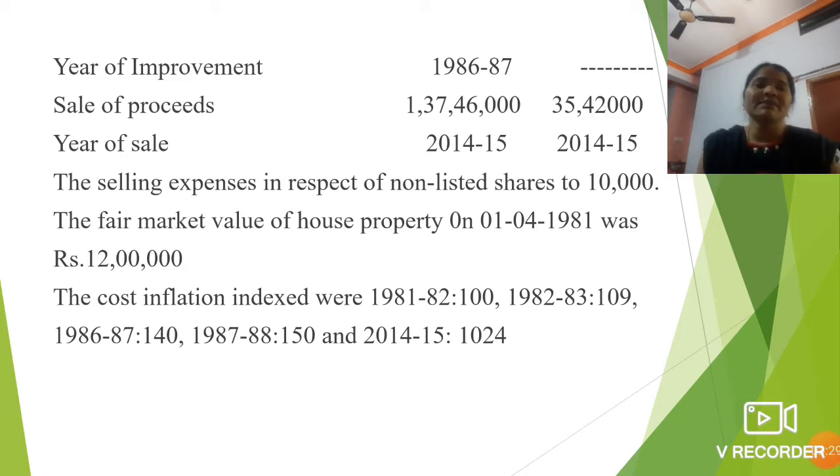Apart from this information, he has given certain other information related to these 2 properties. The selling expenses in respect of the non-listed shares are rupees 10,000. The fair market value of the house property as on 1st April 1981 was 12 lakh. The cost inflation index for 1981-82 is 100, 1982-83 is 109, 1986-87 is 140, 1987-88 is 150 and 2014-15 is 1024. This is the given information. As per this information, we have to compute the taxable capital gain of Mr. Srinivas.